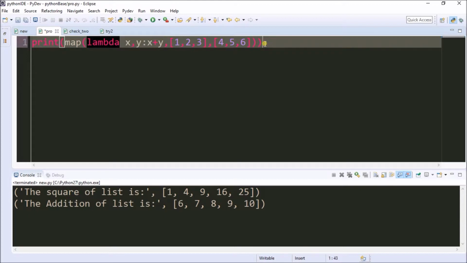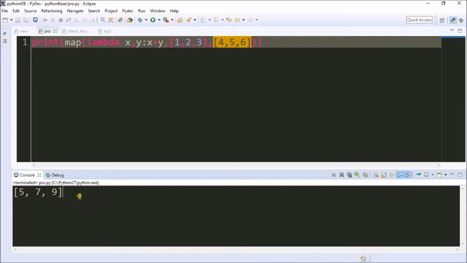Now I run the program. When I run the program, this value will be added with this value, and this value will be added with this value, because this list will be considered as x and this list will be considered as y. Now I run the program. Yes, the values are added and this is the output.